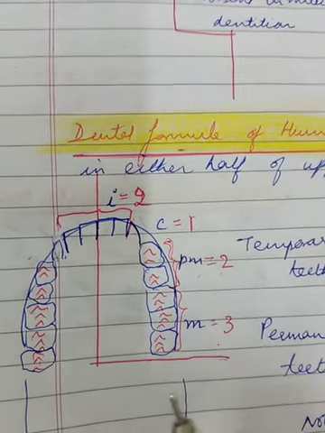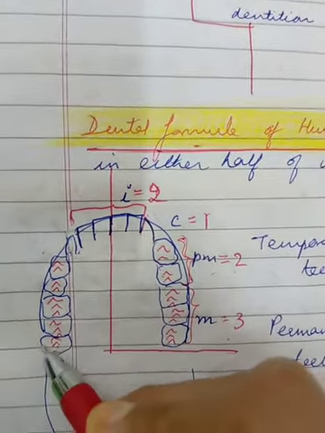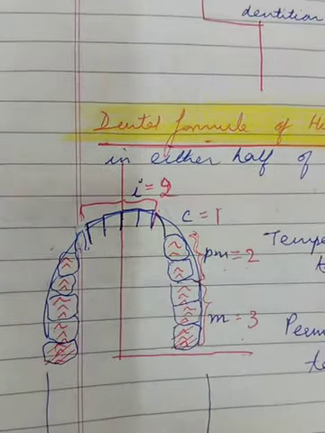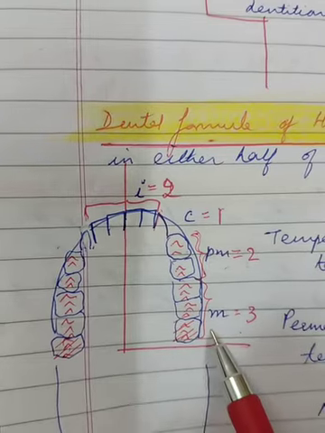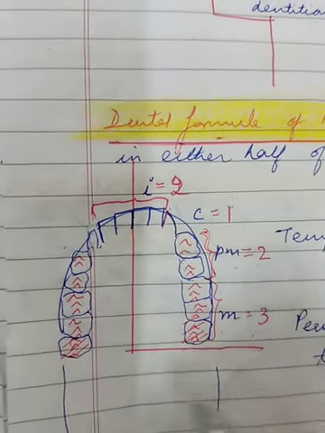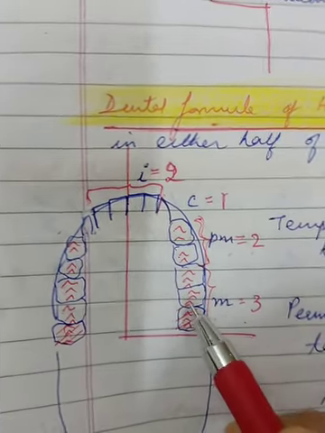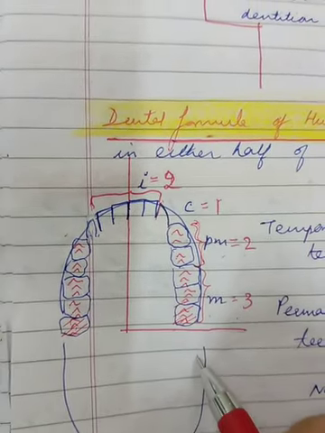But when a child is 12 years old, the last molar is missing in each jaw. That means 2 teeth in the upper jaw and 2 in the lower jaw are missing. So 32 teeth that should be in total, minus 4, makes it 28.